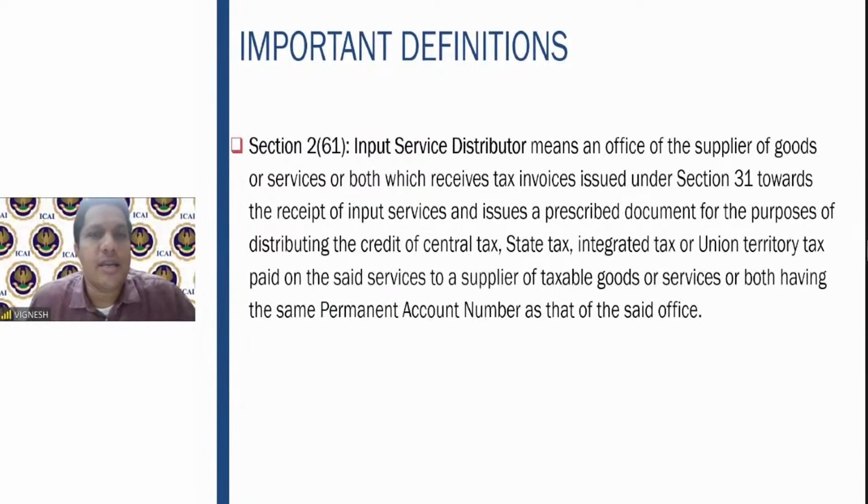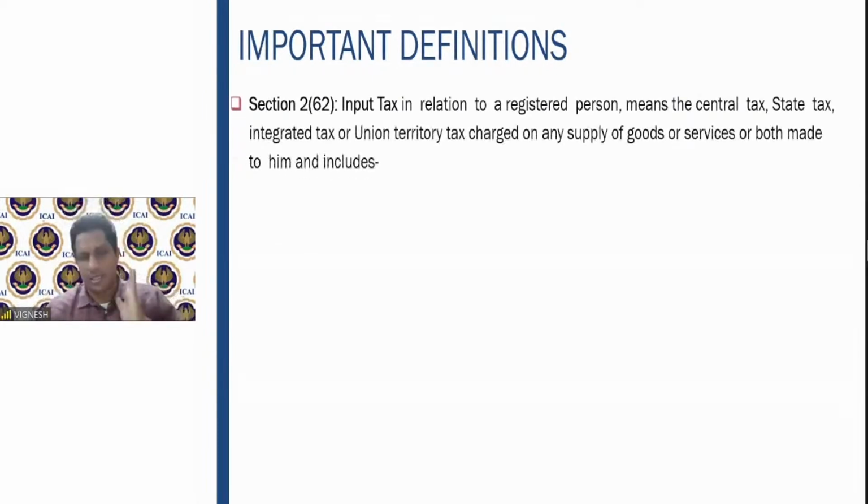What exactly is that? It is also defined by virtue of section 2(61): an office of the supplier of goods or services which receives the tax invoice issued under section 31 towards the receipt and issues a prescribed document for the purpose of distributing the credit of the central tax. This is exactly the illustration I explained 10 minutes back. If you have multiple offices and common expenses, you have to take a registration as an input service distributor. This input service distributor will distribute the respective input tax credit across all the branches.